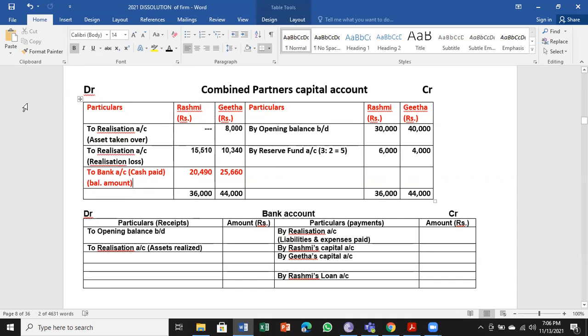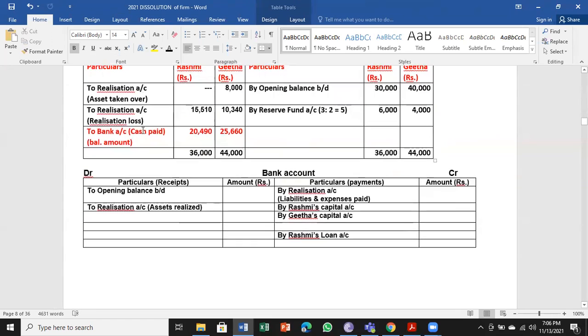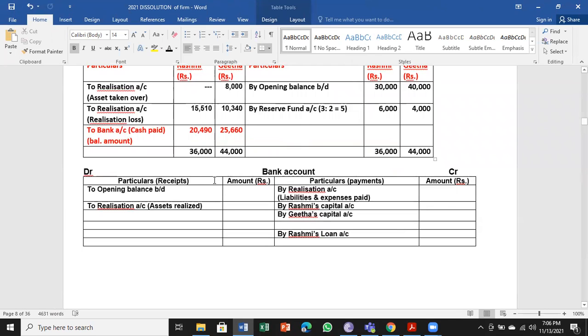So that is nothing but cash paid. Rashmi and Geeta are receivers, debit the receiver. Bank is a real account; the partners are personal accounts. So cash paid. Credit what goes out. So from bank, money is going out.